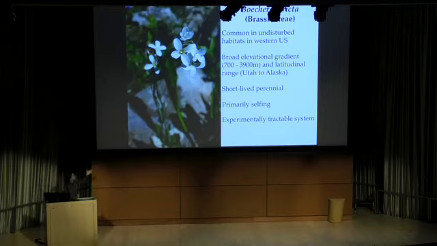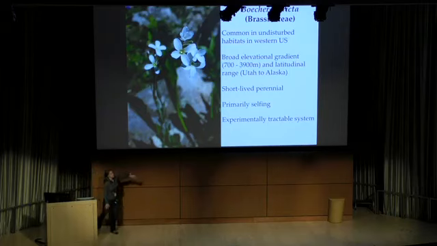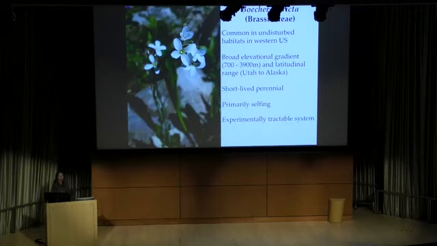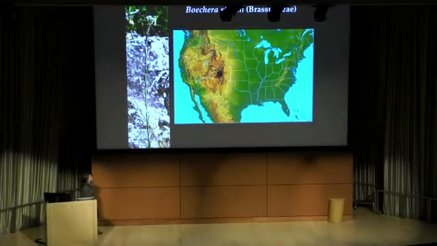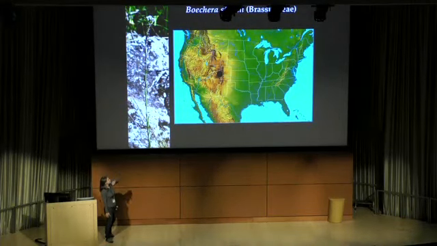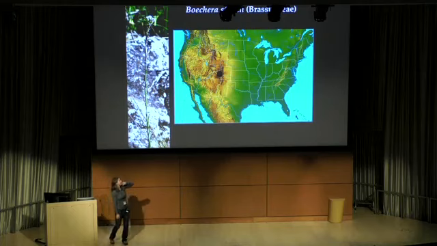It's a short-lived perennial, and it's extremely experimentally tractable, meaning that we can outplant lots and lots of plants and interrogate fitness and phenotype under numerous environmental conditions. The work that I'll be showing you comes from sites around the Rocky Mountain Biological Lab, where I'll be going on Sunday to plant next year's experiment.